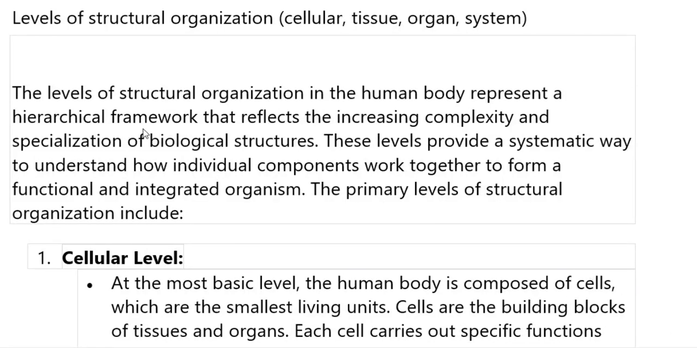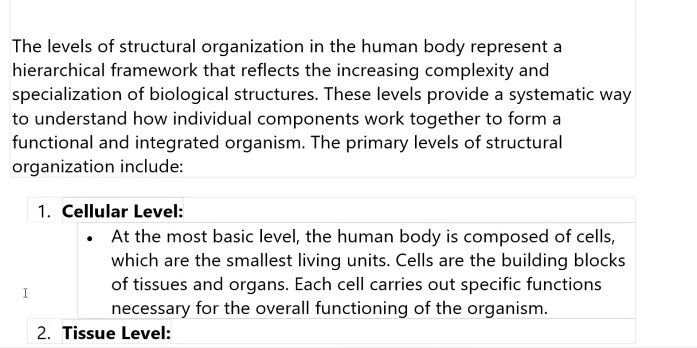We are starting today with the levels of structural organization: cellular, tissue, organ, system. The levels of structural organization in the human body represent a hierarchical, step-by-step framework that reflects the increasing complexity and specialization of biological structures. These levels provide a systematic way to understand how individual components work together to form a functional and integrated organism.